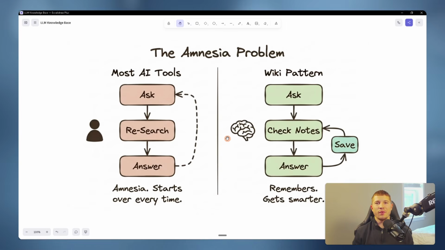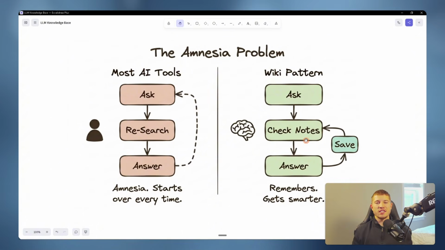You can think of it this way. RAG is like hiring an assistant who has amnesia. Every morning they forget and they have to start over. You ask them a question, they search the database, they give you an answer, and then if you ask the same exact question, it goes through that entire process again. Nothing is ever documented or stored. Now, the wiki is a little bit different. You ask, the wiki will check the notes, answer, you like that answer, it'll save it back into the notes, and then if you ask again, it'll build on its initial answer, which causes it to get smarter every single cycle.